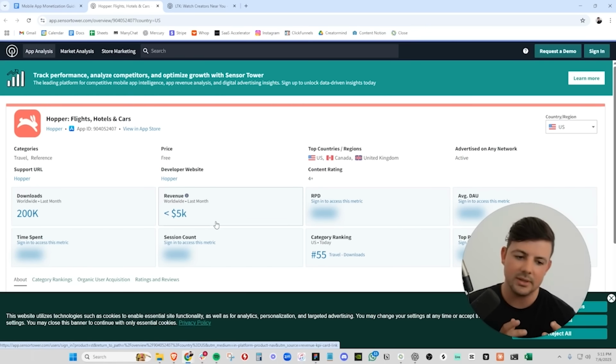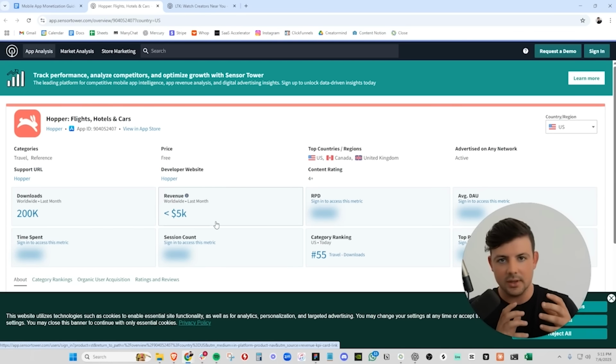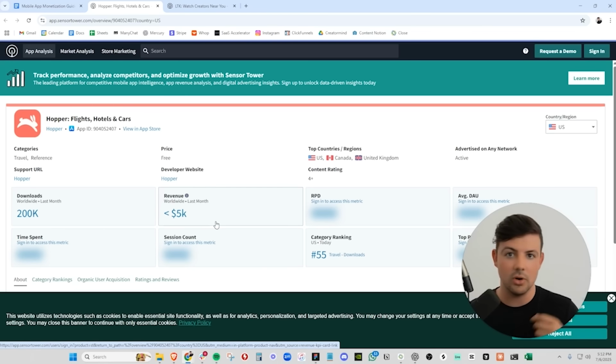And so what Hopper is basically doing is they're attracting users in by showing them the best flights, hotels, cars, rentals, etc. And they're directing the users to those other websites like Delta, for example, an airline, and they are getting affiliate revenue every time one of Hopper's users books a flight or rents a car or rents a hotel. They are earning a percentage of that user's total spend, and that is how they're monetizing.